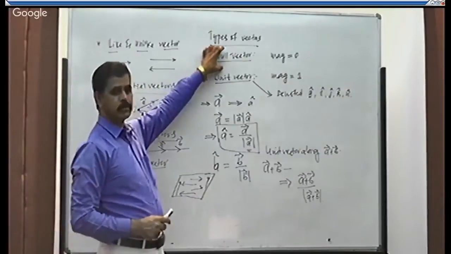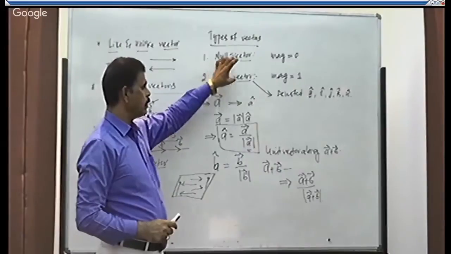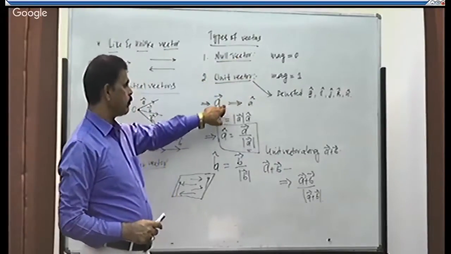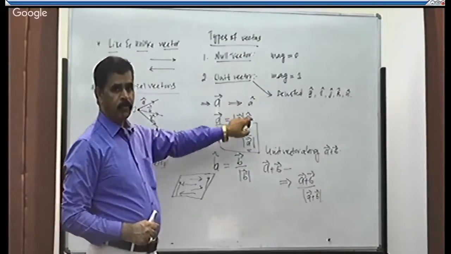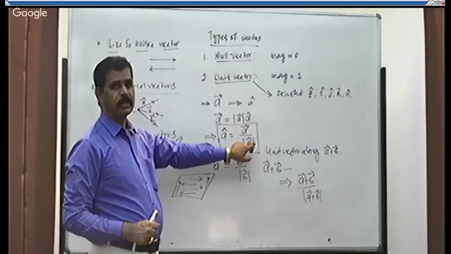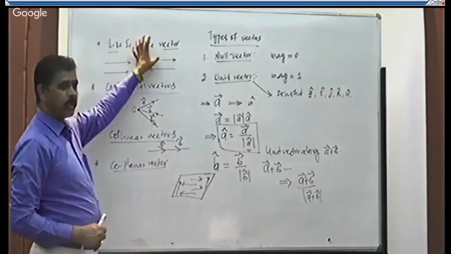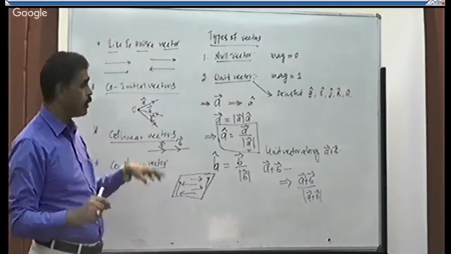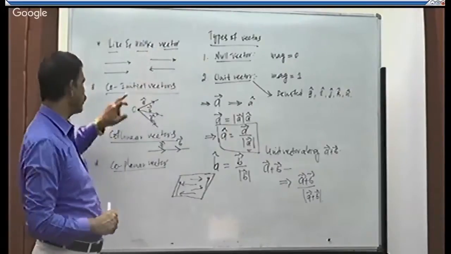Null vector: magnitude is 0. Unit vector: magnitude is equal to 1. The formula to get the unit vector is vector divided by its magnitude. Like vectors are vectors in the same direction; unlike vectors are vectors in opposite directions.